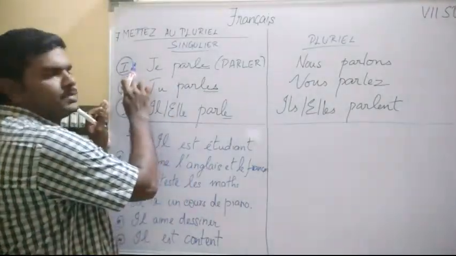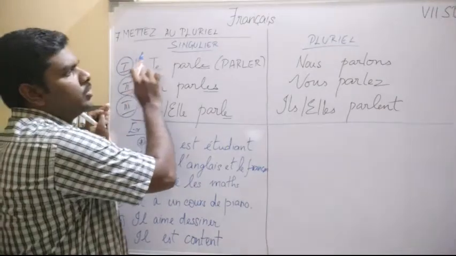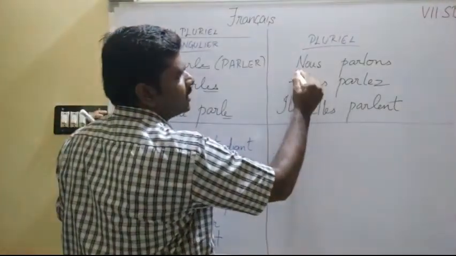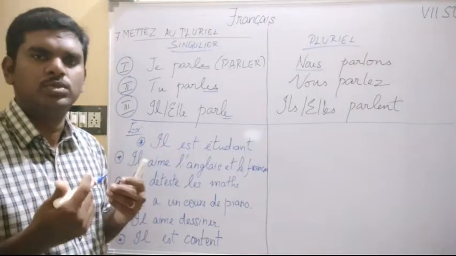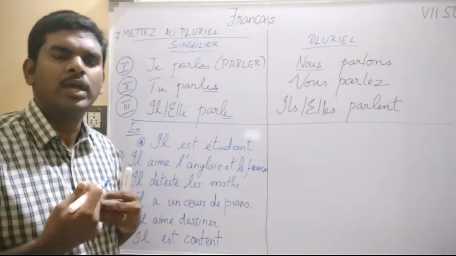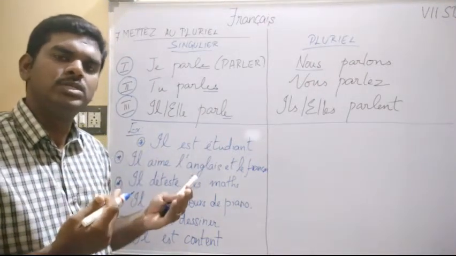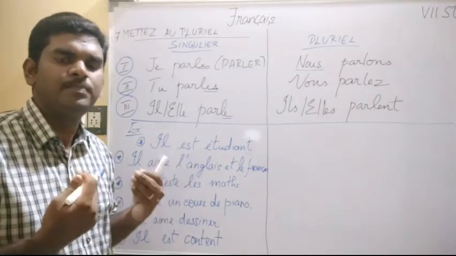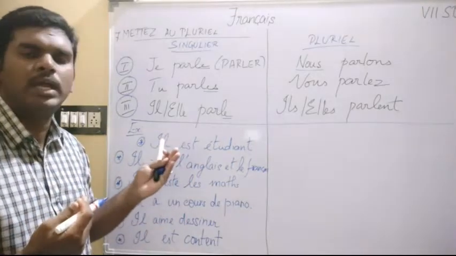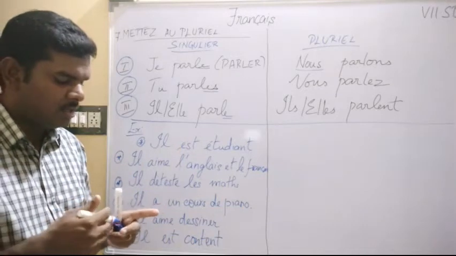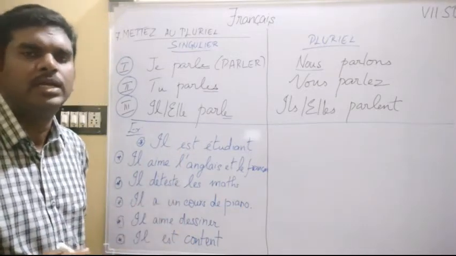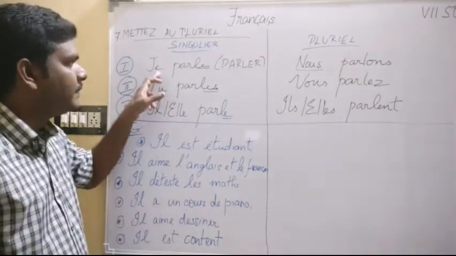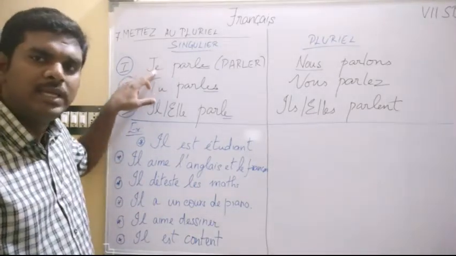If this is first person singular, the plural form of this is nous. The plural form of je is nous. Je is nothing but I. Nous means we. I don't want to write it in English, because if I write, you will start translating each and every word. That's why I don't want to encourage that, so please note what is being written here.